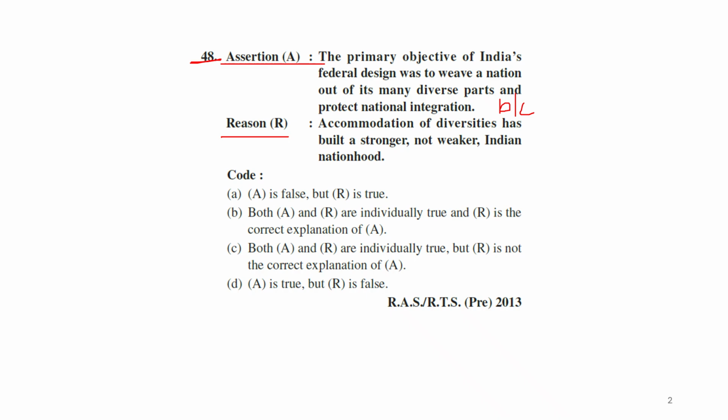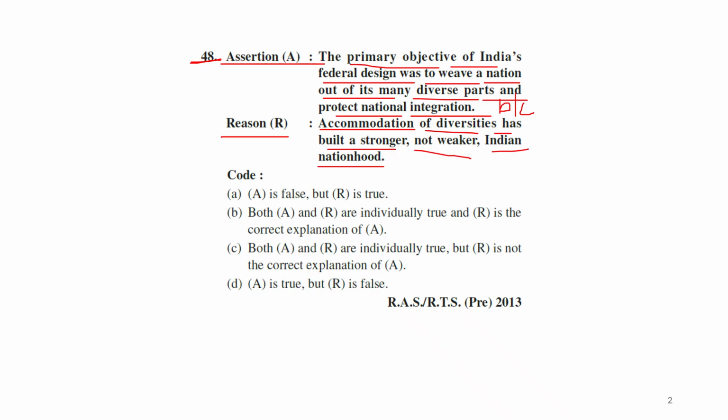Anyway, we'll see this question. The primary objective of India's federal design was to weave a nation out of its many diverse parts and protect national integration, because accommodation of diversity has built a stronger, not weaker, Indian nation.